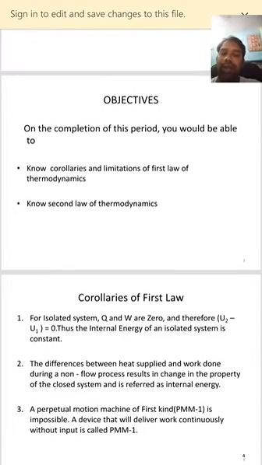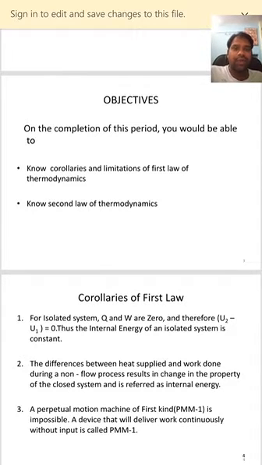So what are the corollaries of first law? For isolated system, Q and W are 0. So we know that three types of systems are there: open system, closed system, isolated system. In isolated system, no mass and no energy transfer takes place into or out of the system. Therefore, Q and W are 0.